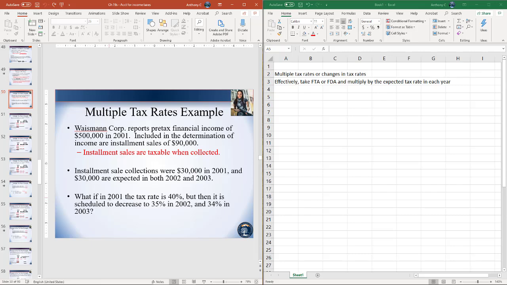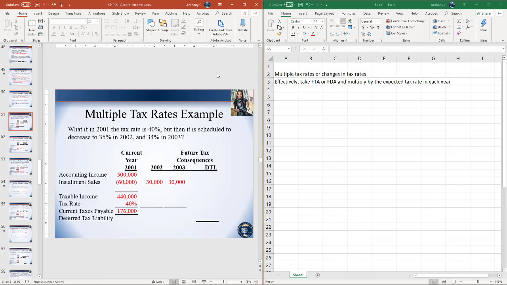So what if in 2001 the tax rate's 40%? But then it's scheduled to decrease to 35% in 2002 and 34% in 2003. So again, as always, first step, reconcile your accounting income to your taxable income. Of the $90,000 in installment sales, $60,000 will be collected in a future year. So taxable income will be lower than accounting income by $60,000.